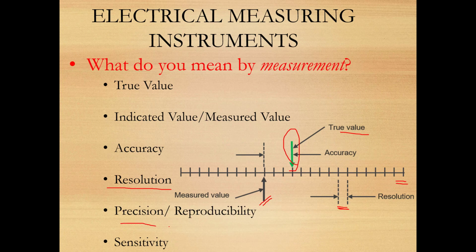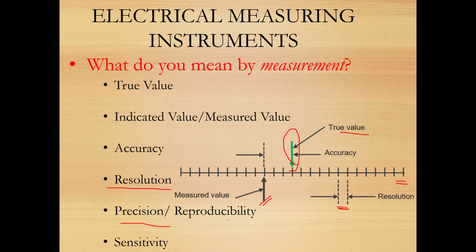Next parameter we have is precision. The word precision comes from precise. Precise means, let me tell you, when I am doing the measurement again and again. Suppose I have gone to the market and I am buying some potatoes of 3 kg or 4 kg.